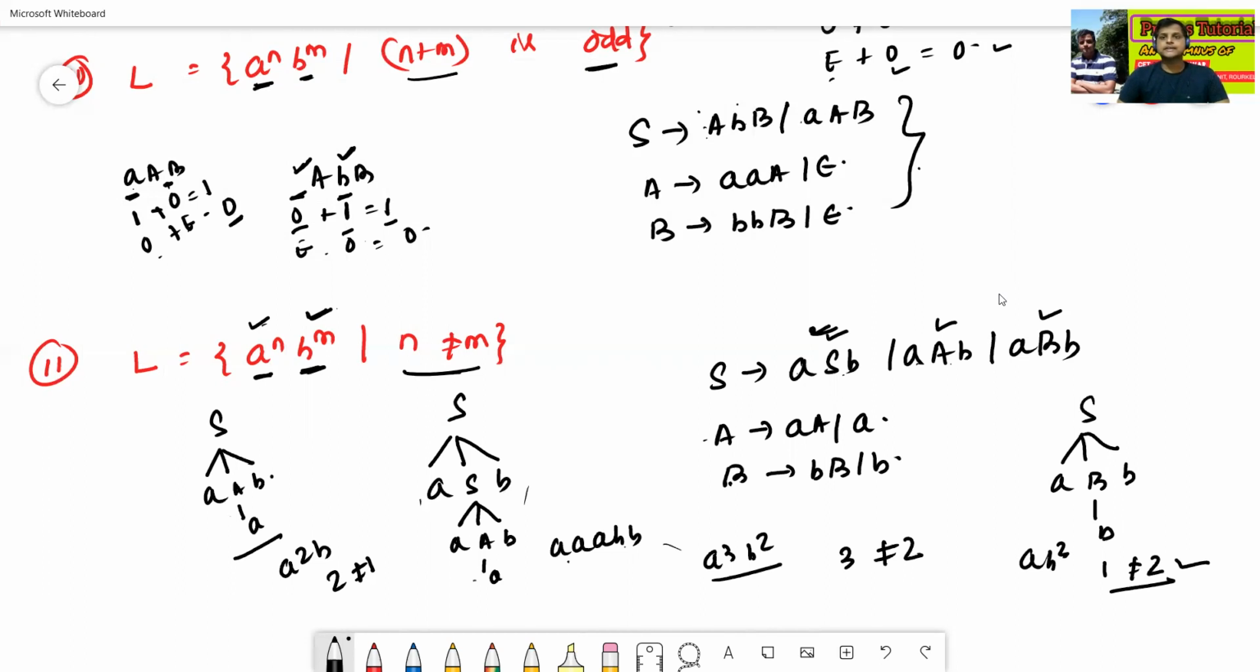Okay, these are the problems that are related to grammar. So in today's class, we have completed all problems that are related to grammars. In the next class, we'll see the types of grammar and also what is the meaning of linear grammars.